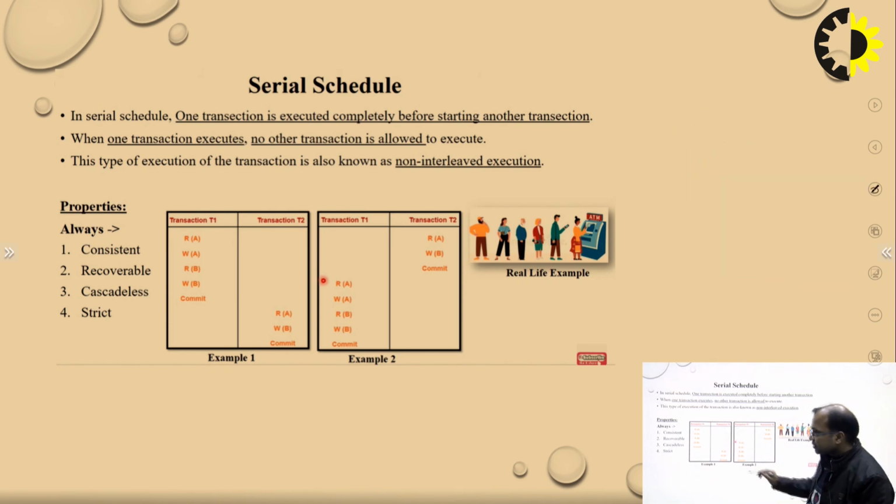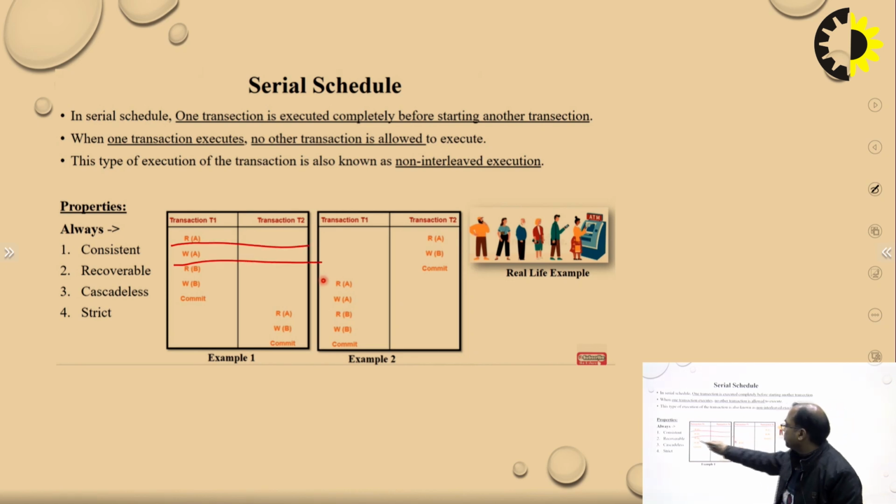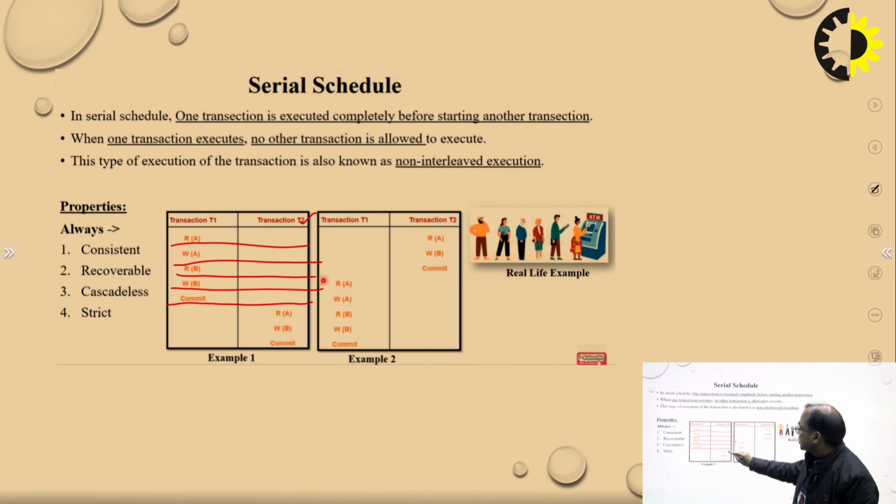Nothing is parallel. After T1 commits, the T2 transaction starts, and after this completes, there may be some transaction in T1. So there is nothing parallel over there. Clear?